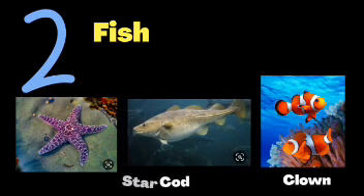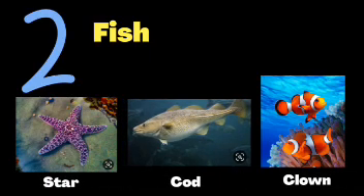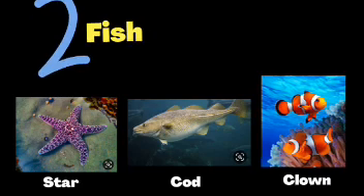The second class we are considering today are fish. Now for fish, they reproduce by laying eggs in water where they live. Some examples of fish are starfish, codfish, and clownfish.